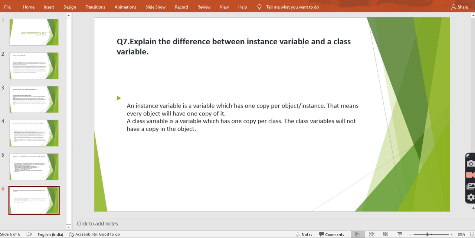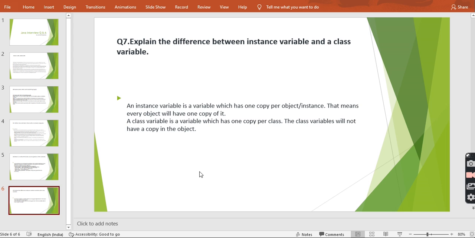So the difference between instance variable and class variable: without creating an object we cannot access the instance variable, while a static variable can be accessed with the help of the class name. For an instance variable a separate copy is created for every object, and for a static variable only one copy is created. So these are the things which I have covered.